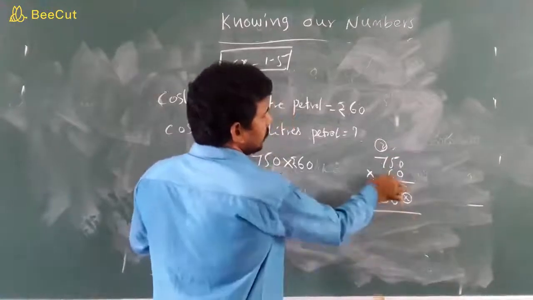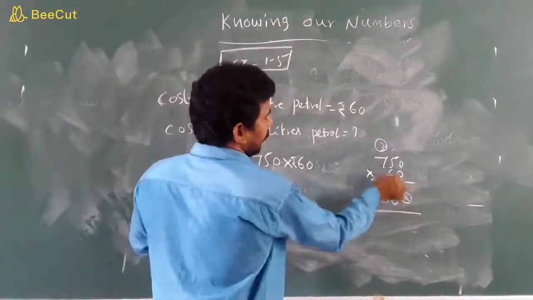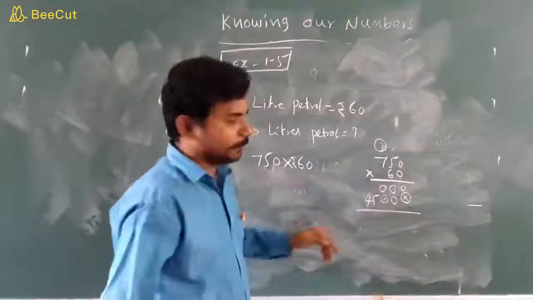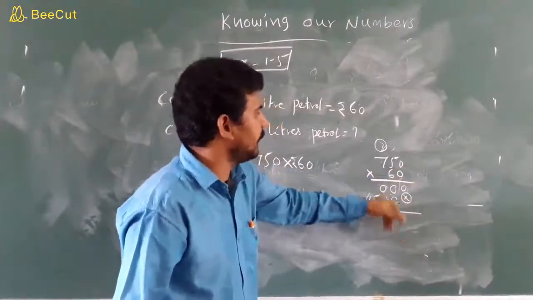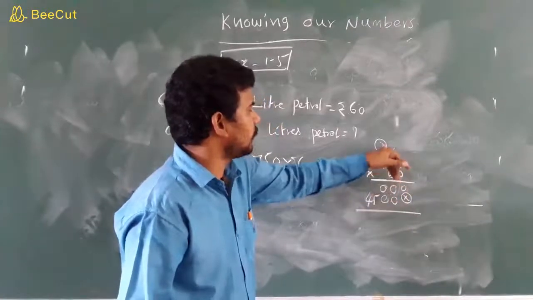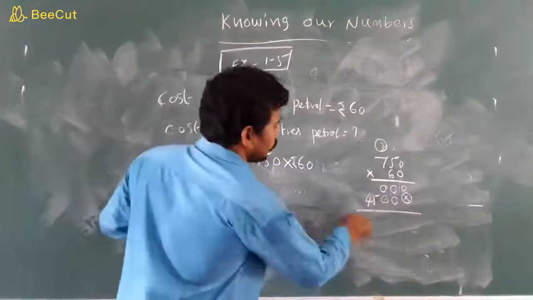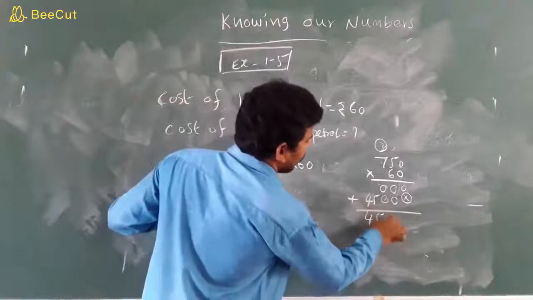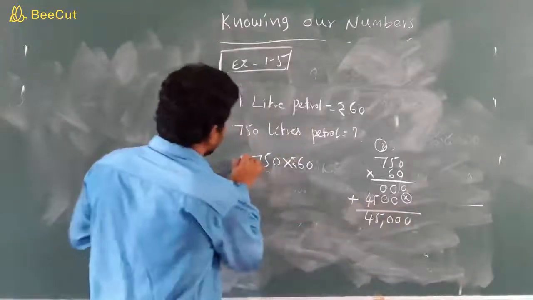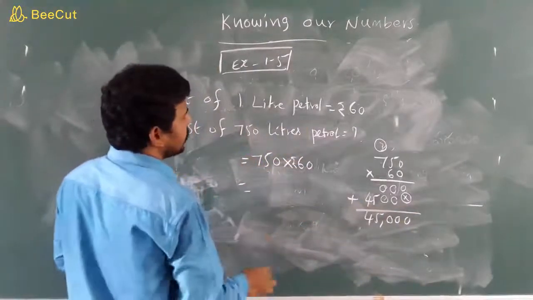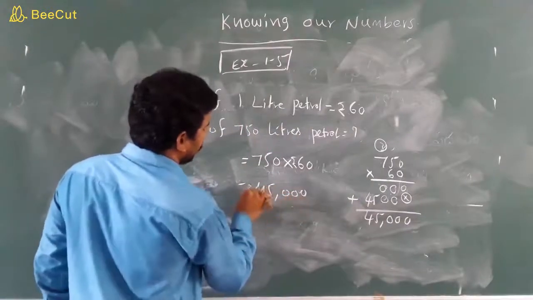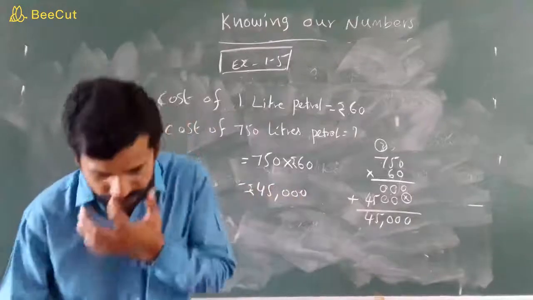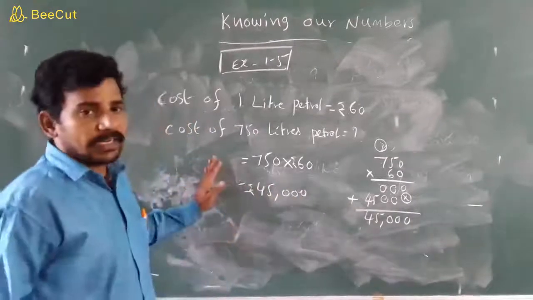Once again children, 6 0s, 0. 6 5s are 30, 3 carry. 6 7s are 42 plus 3, 45. So this total is how much children? 45,000. So the cost of 750 liters of petrol is how much children? 45,000 rupees. Clear children?